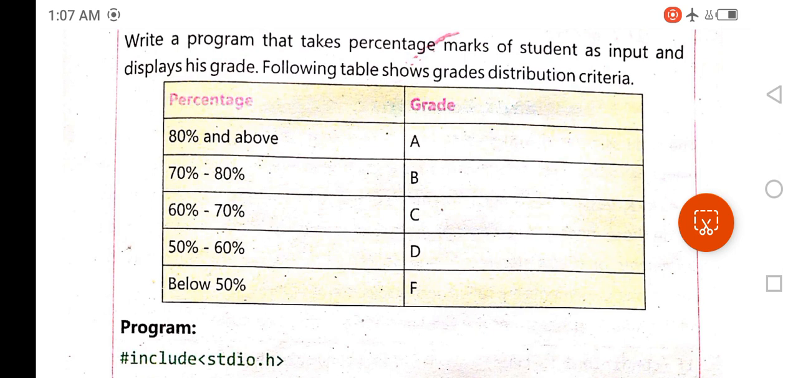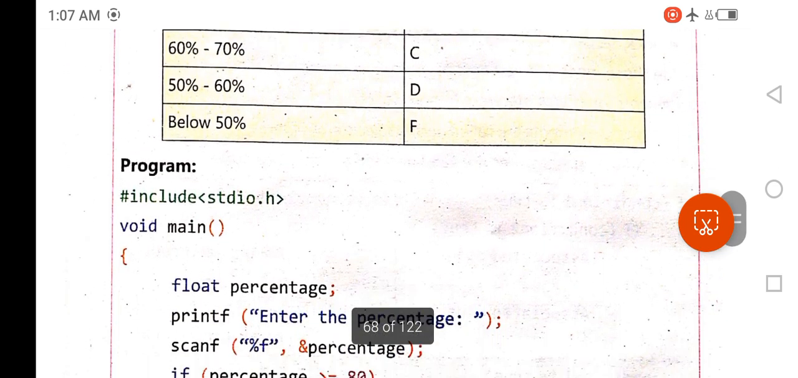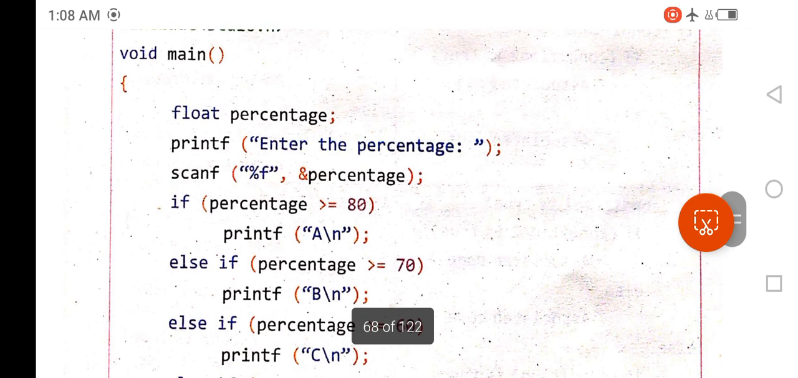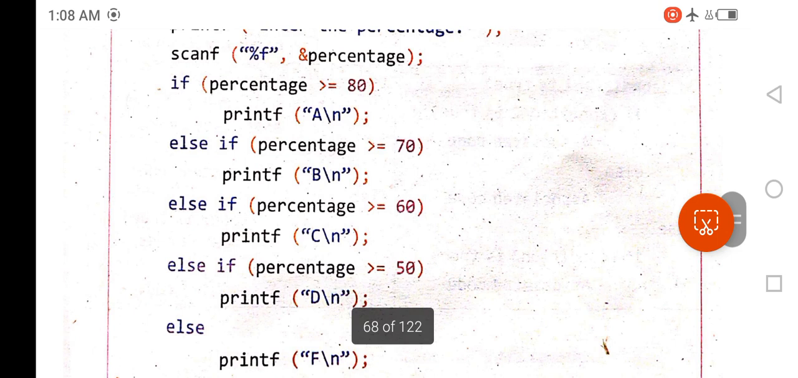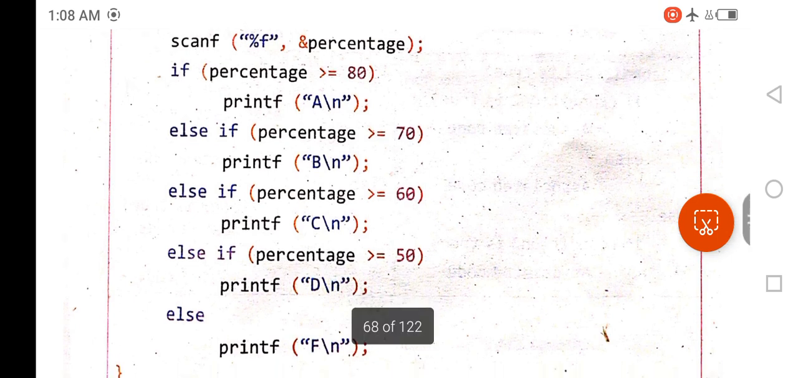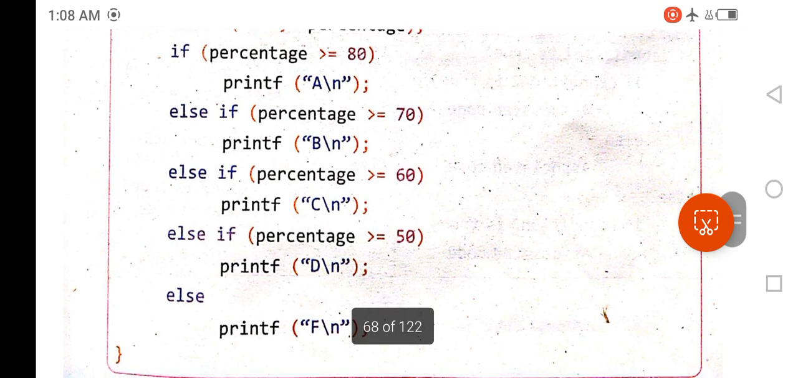You can see here that if percentage is 80 or more, then you will assign a grade A to the student, and then if the percentage is between 70 to 80, then you will assign a grade B to the students. This pattern is in front of you. So here the program goes on: float percentage, printf enter the percentage, scanf and percentage. The user will enter a value. If percentage greater than equal 80, printf A. This is the first condition.